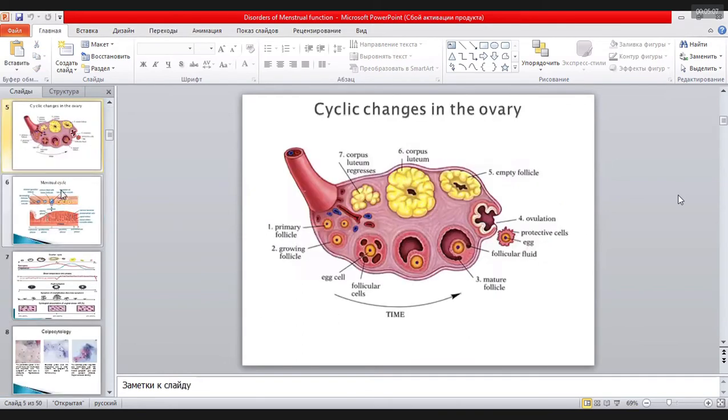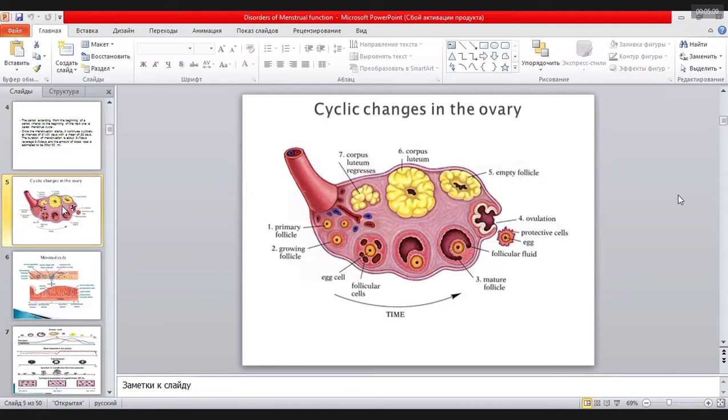Cyclic changes in the ovaries, guys. What happens in the ovaries during the menstrual cycle? The hormonal condition of the ovaries influences the growth of the endometrium, the internal layer of the uterus inside the uterine cavity. First of all, primary follicles appear under the influence of estrogens.